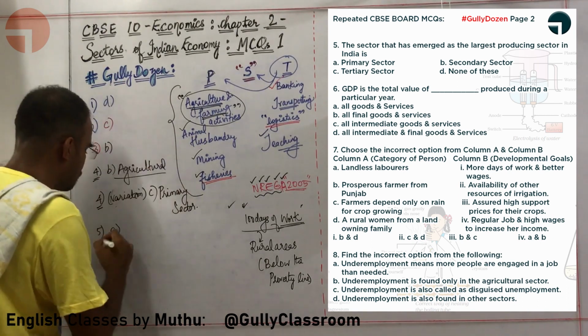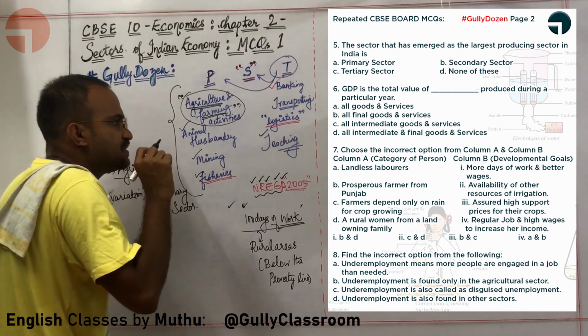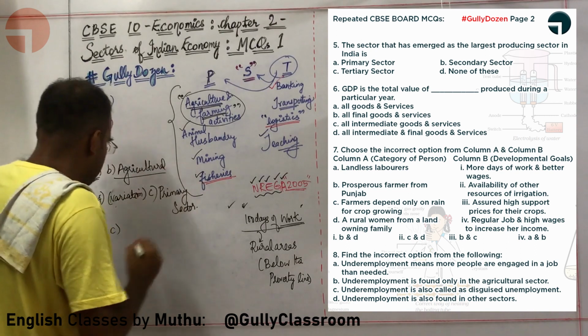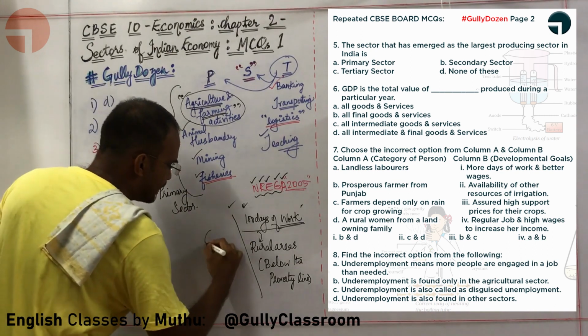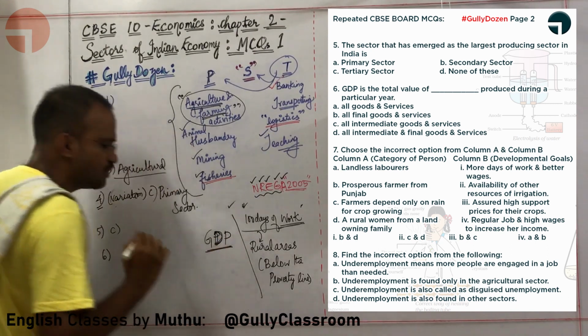What about the sixth question, sir? Let us look at the sixth question. GDP is total value of dash produced during a particular year. First, let us try to understand what is GDP. GDP is gross domestic product.